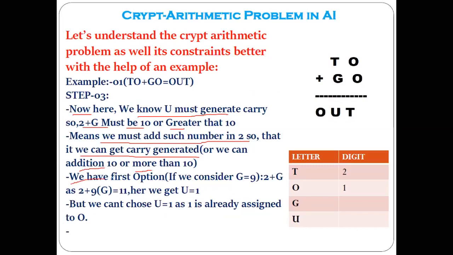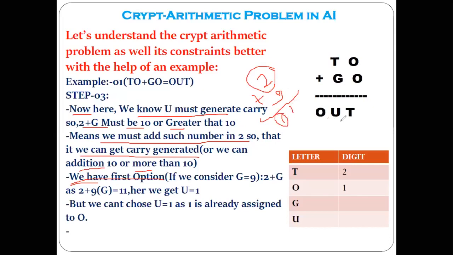So we have the first option here. Now which number can you add to the 2 so that we can get the carry generated? Tell me. 9. If you add 2 to the 9, how much are you getting? 11.